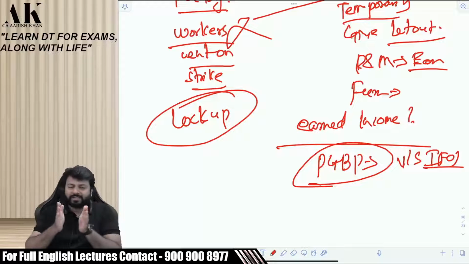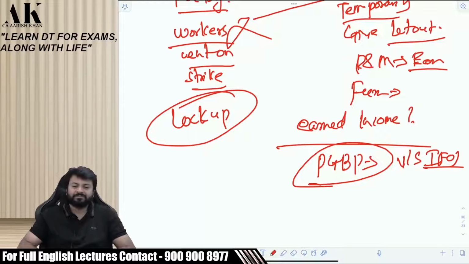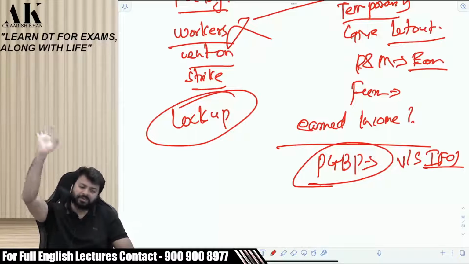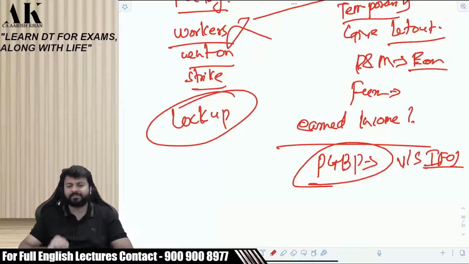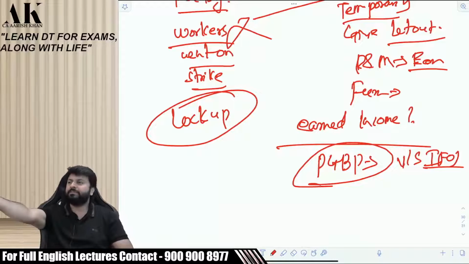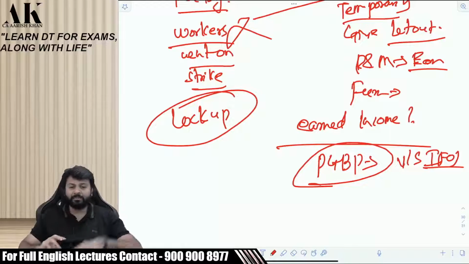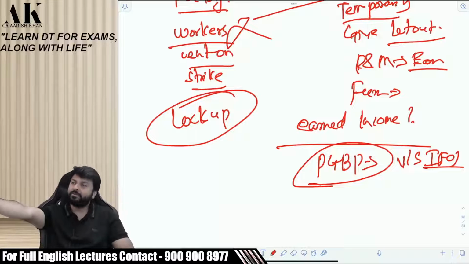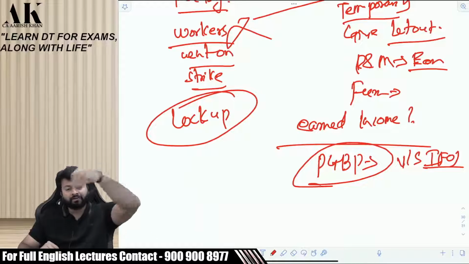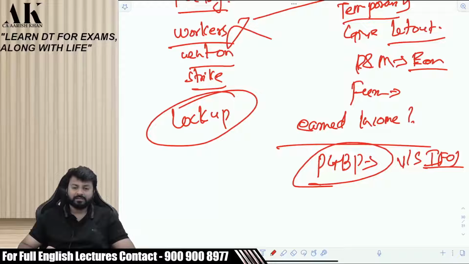Academically, our discussion is restricted to a particular level. We cannot have a complete discussion on this issue, because the complete discussion will go on and on for months and months. Assessee will put some facts, department will put some facts, assessee will put some more facts, department will come with another facts. All the facts will be put in front of the court, and then the court will decide whether it is a PGBP or IFOS, PGBP or CG, PGBP or HP.